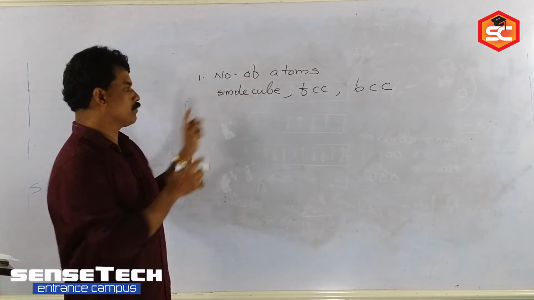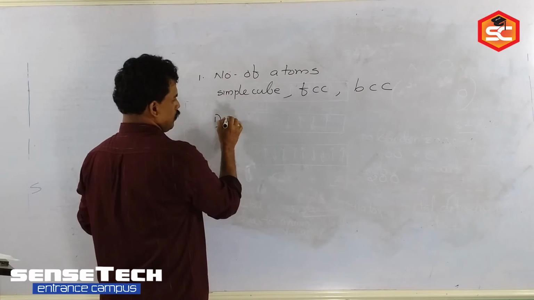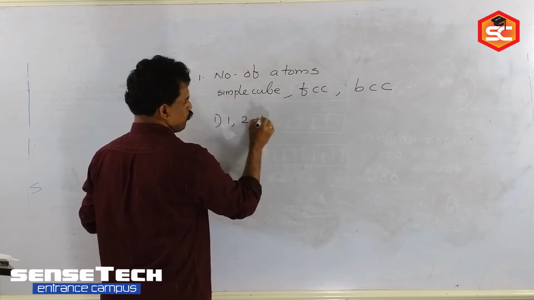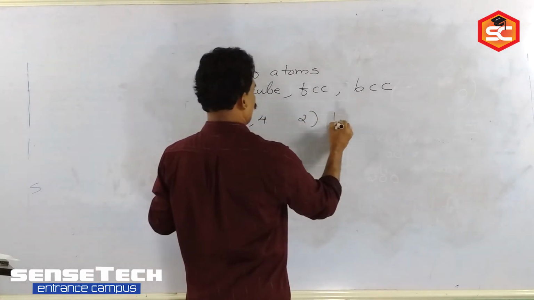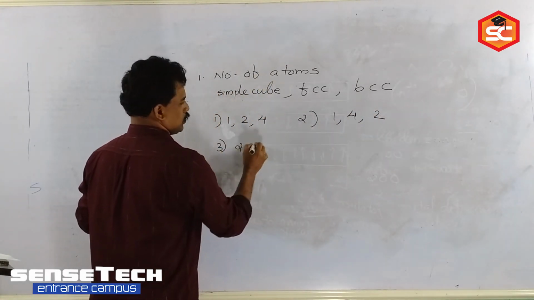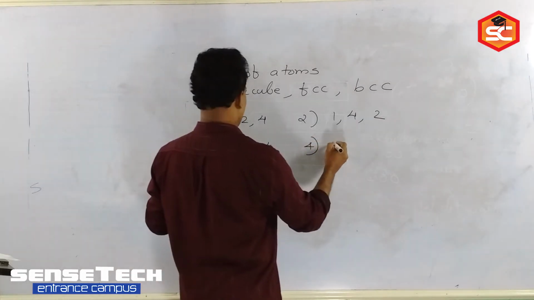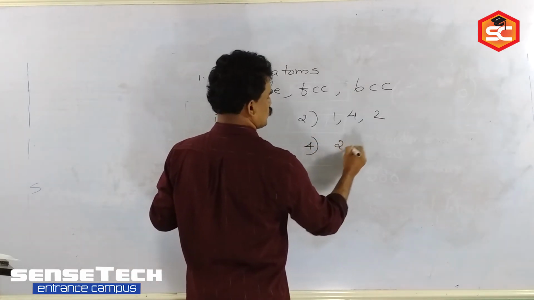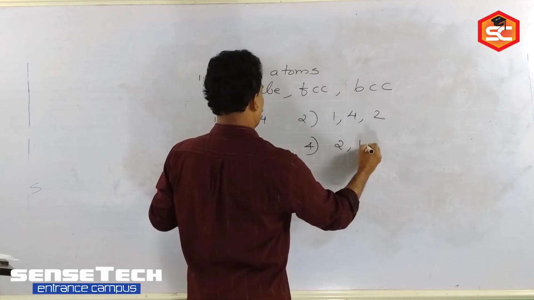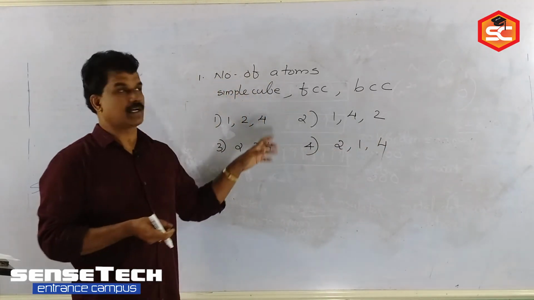What is the number of atoms from the options? Many options are given: 1, 2, 4; 2, 1, 4; 2, 3, 2; 3, 4, 4; 2, 1, 4. So what is the correct option there?